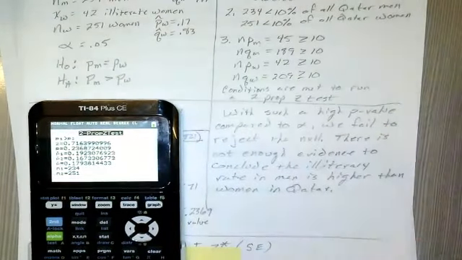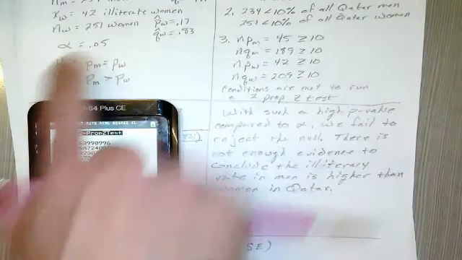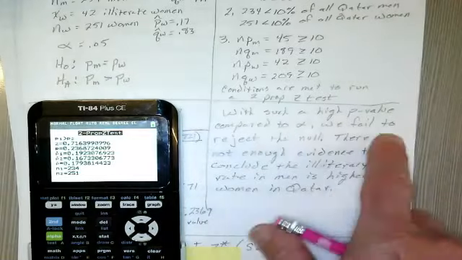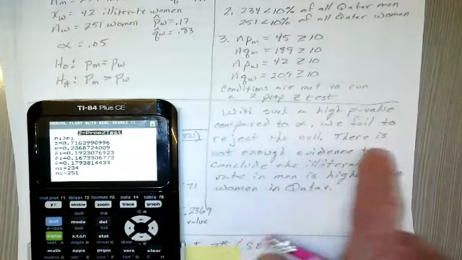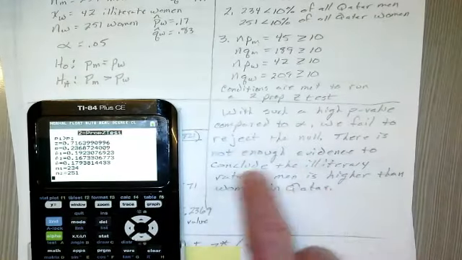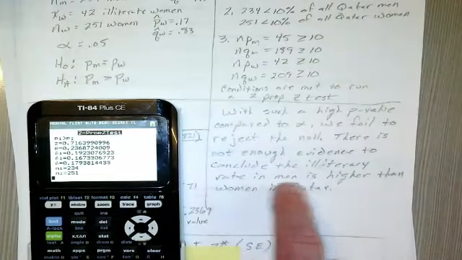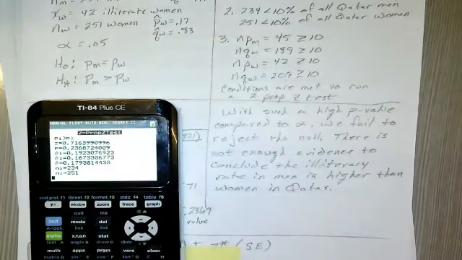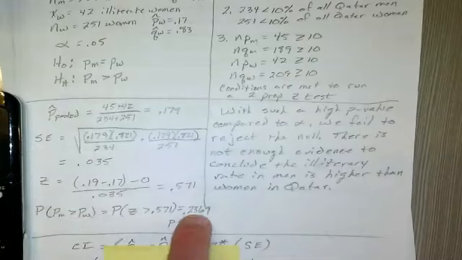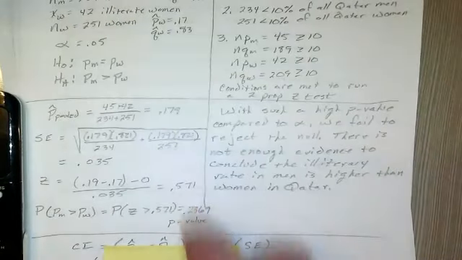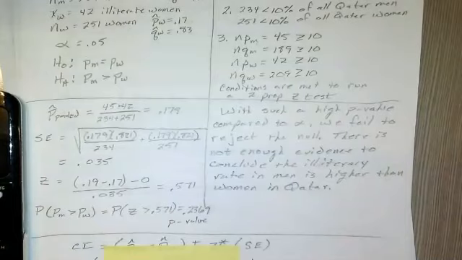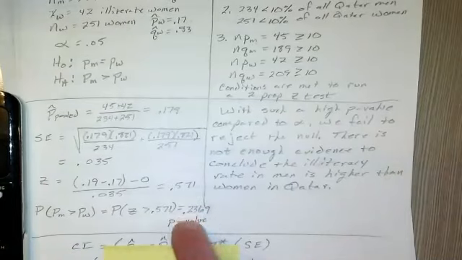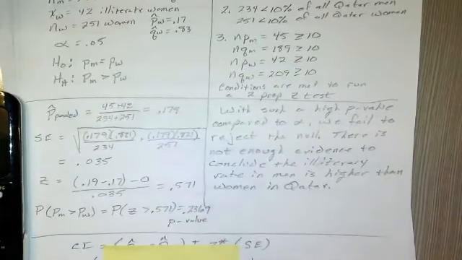So conclusion, with such a high p-value compared to alpha, which we wrote over here, we failed to reject the null hypothesis. There is not enough evidence to conclude the illiteracy rate in men is higher than women in Qatar. Okay, we had a high p-value. We had a low z-score. These are kind of the opposite of each other, if you will. With a high z-score, we get a low p-value. With a low z-score, we get a high p-value.